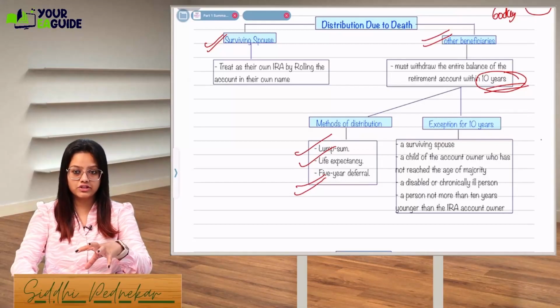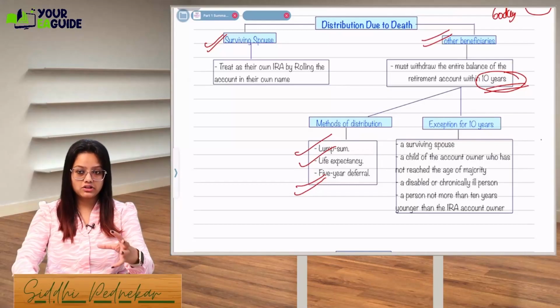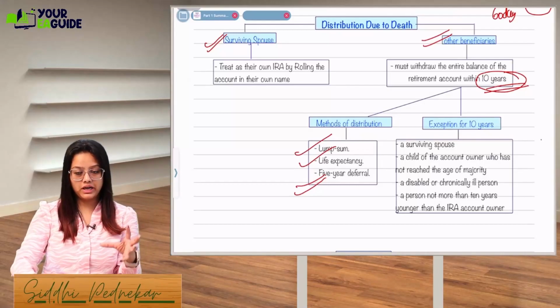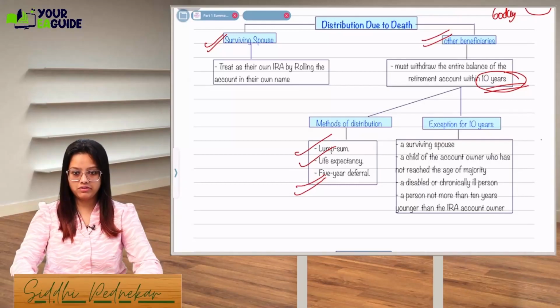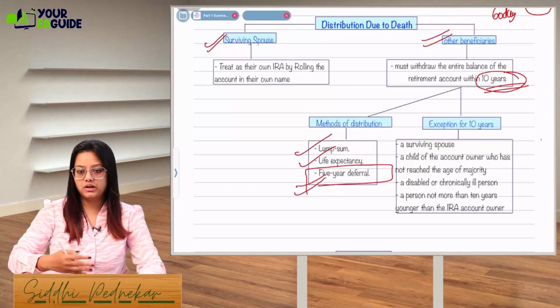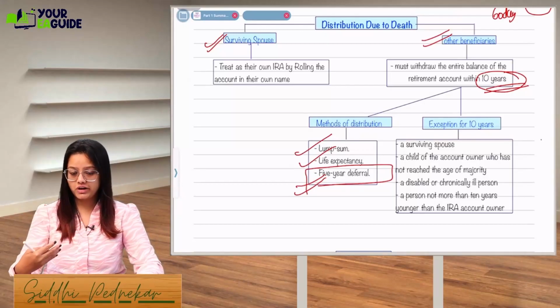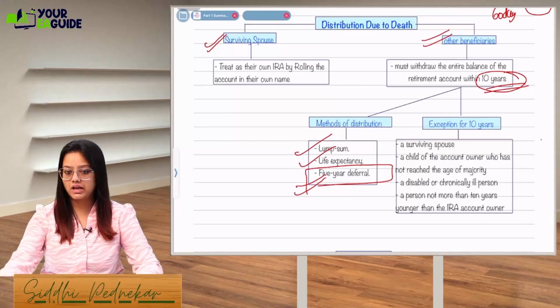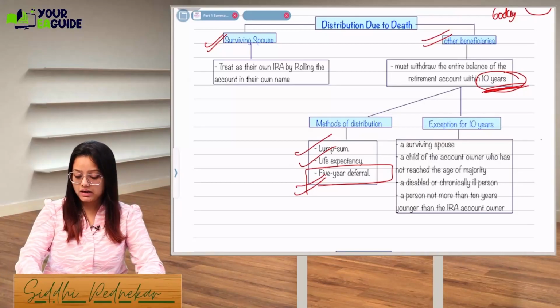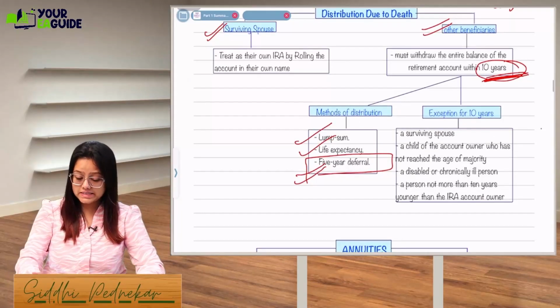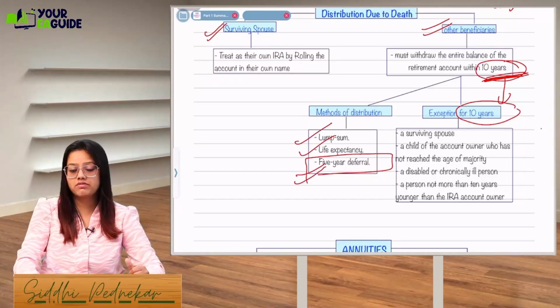In India, we have fixed deposit, right? Whenever there is a death of a person, you receive the whole life insurance amount. The whole amount you take and deposit into an FD. 5-year FD, 10-year FD, 7-year FD. That is what 5-year deferral means. You are not taking the whole amount as a distribution right now, but you are investing it somewhere else. Okay, but that whole distribution has to be taken within 10 years.